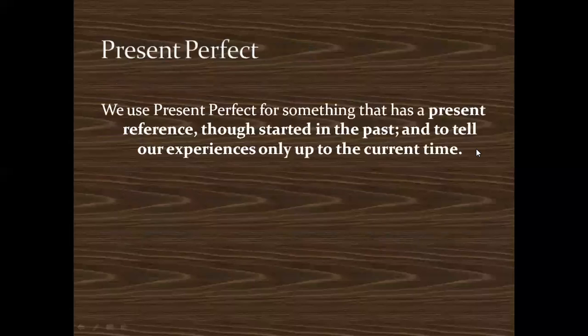Then coming to the present perfect tense. Now when do we use present perfect tense? Okay, in real time instances we use present perfect for something that has a present reference, those started in the past, and to tell our experiences only up to the current time. See, look at the sentence, it's very important. You want to talk about something which is having a present reference. It might have started in the past, but it has a present reference. Okay, it started in the past and it just completed just now, and you want to talk about experiences only up to the current time.